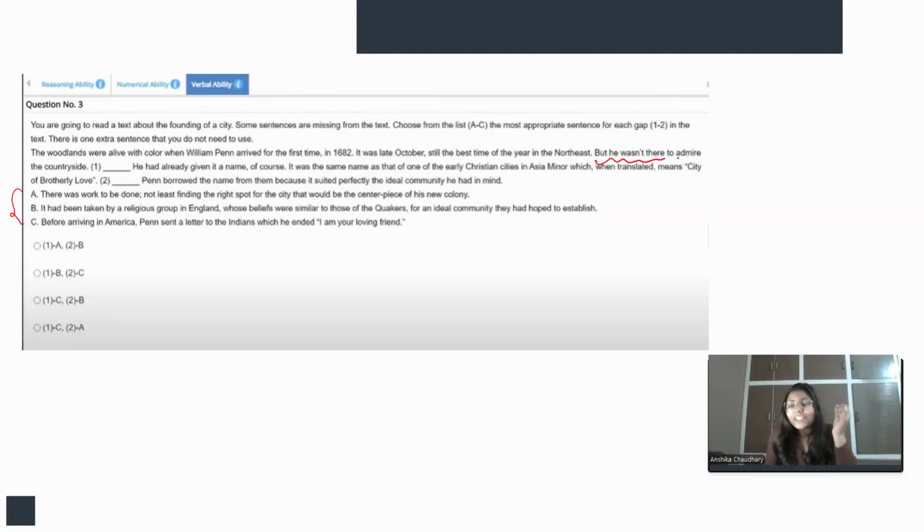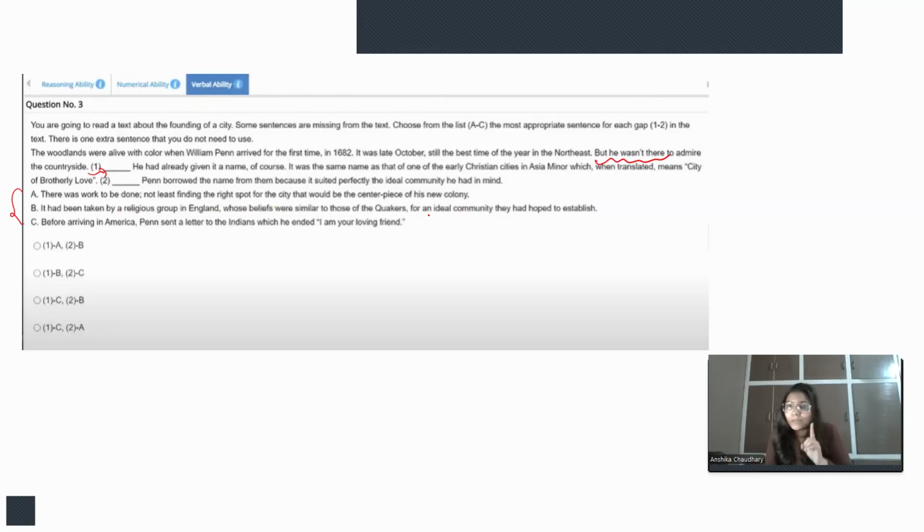This line is showing that William Penn has a specific purpose while visiting that city. He has some specific purpose. So in the first blank, we need to tell the purpose of William Penn, right? So if we see the options, there was work to be done, not least finding the right spot for the city that would be the centerpiece of his new colony.